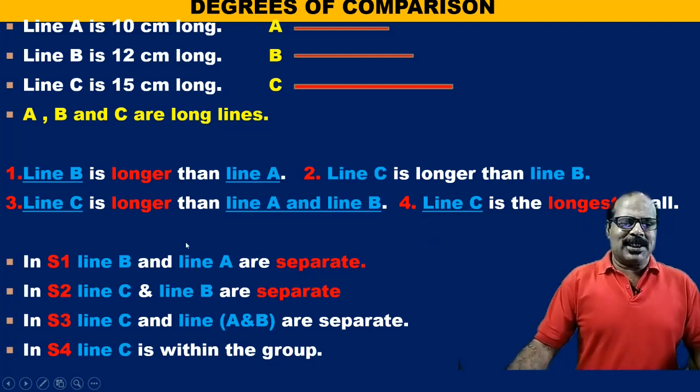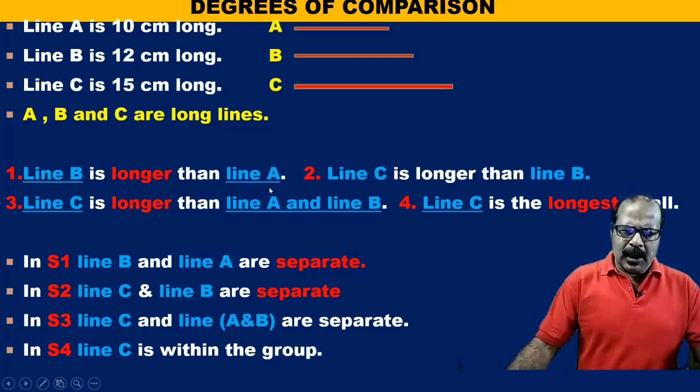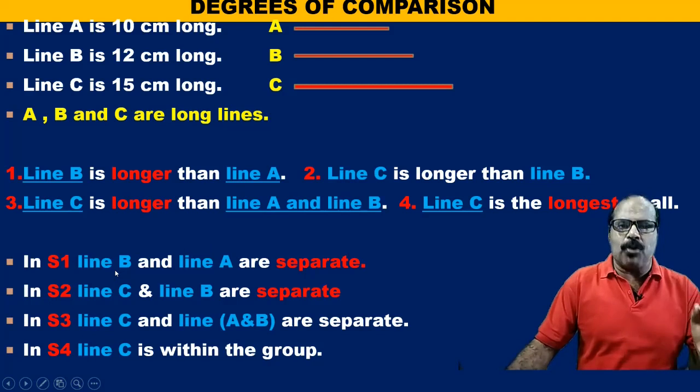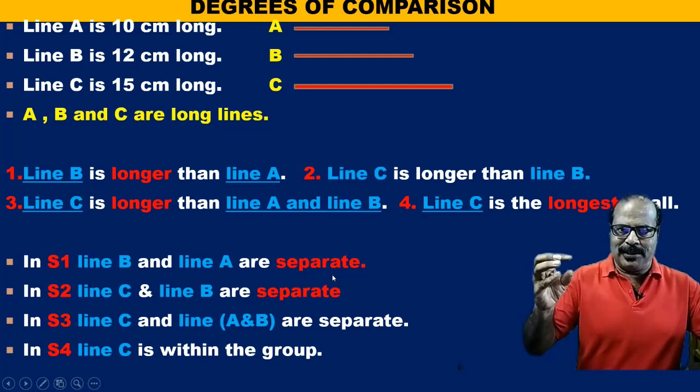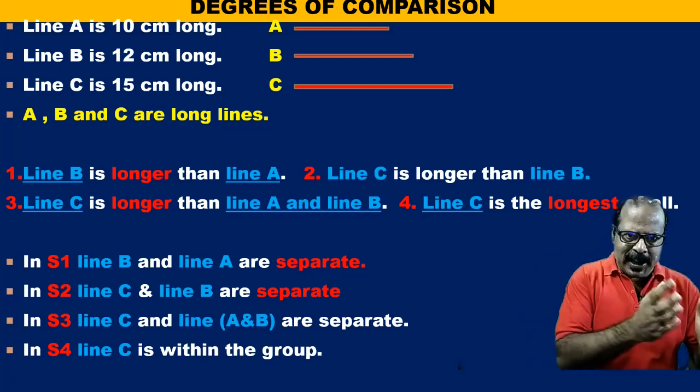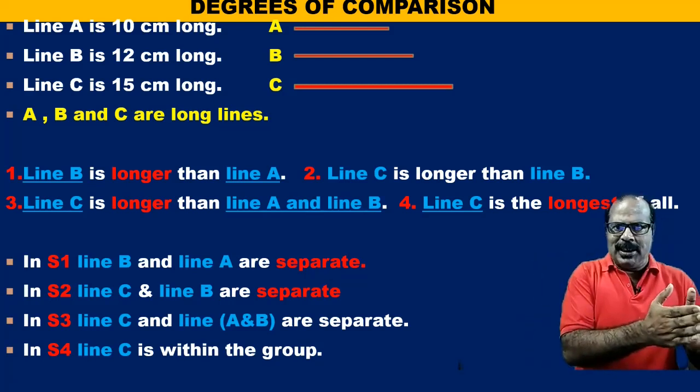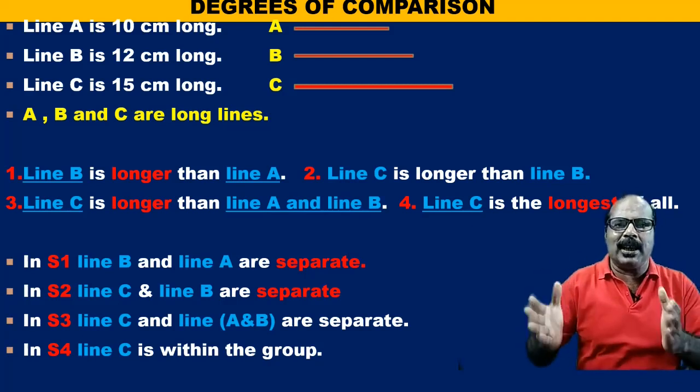Now, let us take sentence 1, that is line B is longer than line A. Here, in sentence 1, line B and line A are separate ones. So, line A is an entity, line B is another entity.